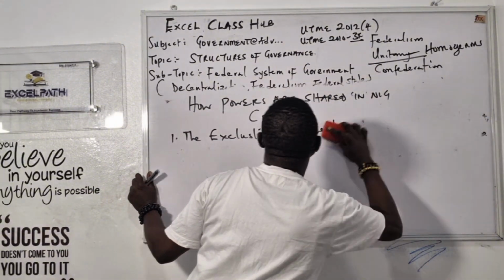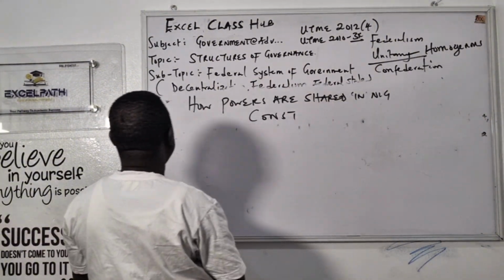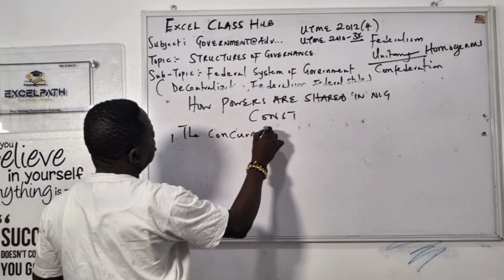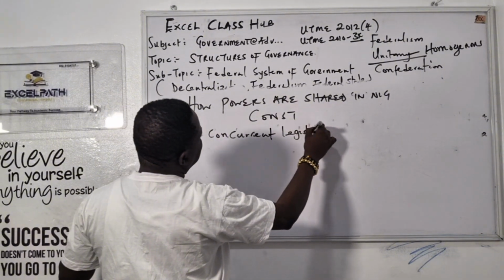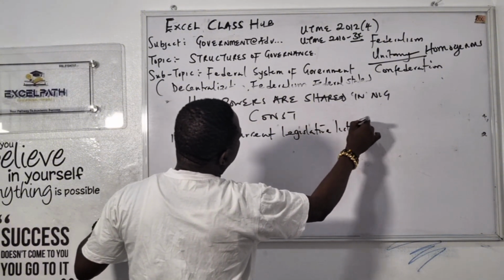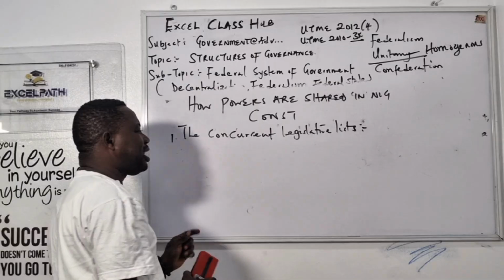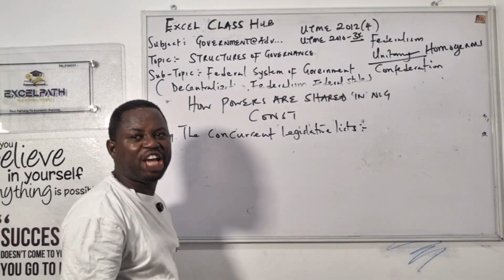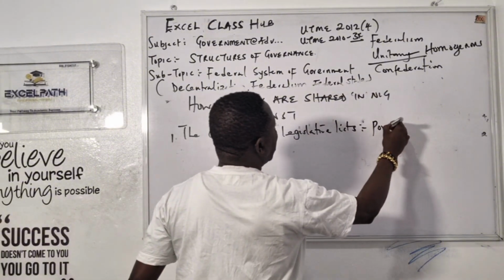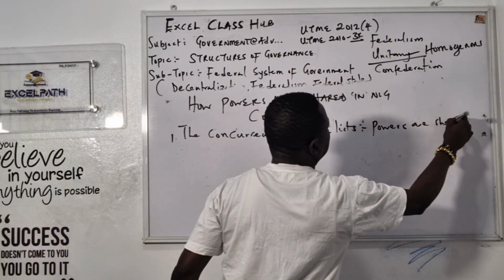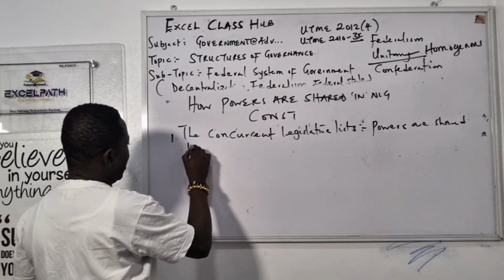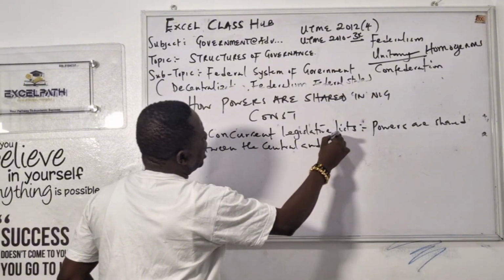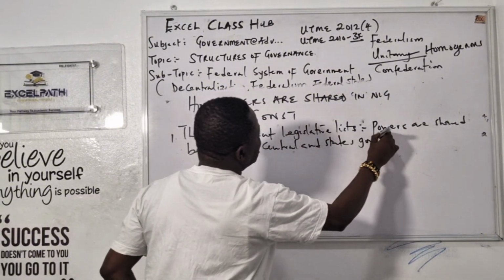Number two, we have the concurrent legislative list. What is the concurrent legislative list? This one simply means powers are shared. Powers are shared between the central and the state government.